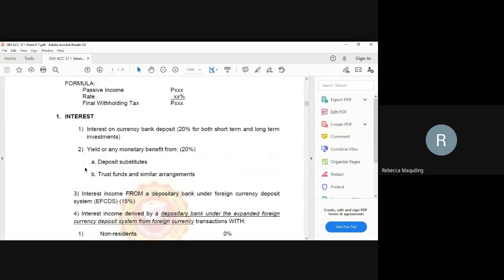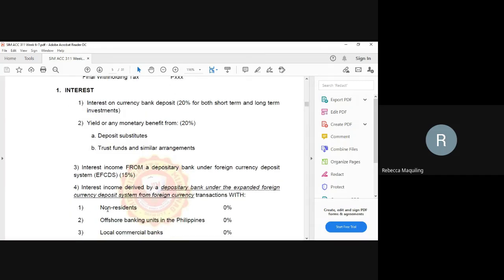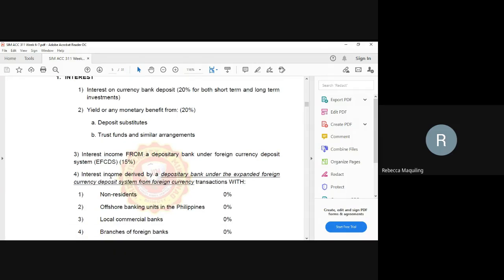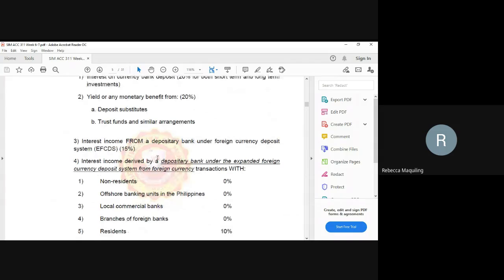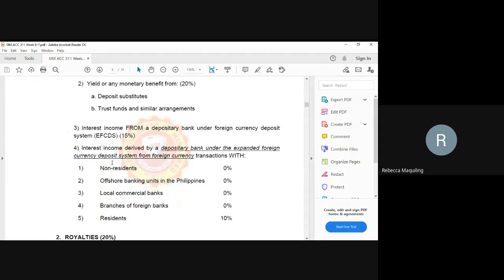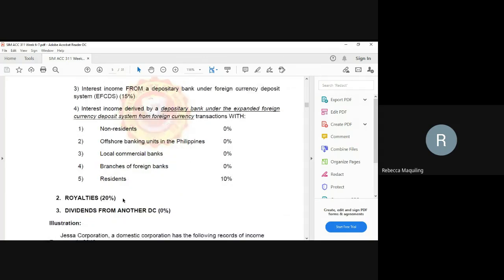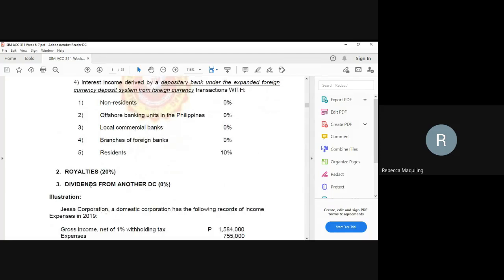So remember the rates for the interest. What should we remember? Usually 20%, but for the expanded foreign currency deposit system, it is 15%. But if resident, 10%. Depository bank under the expanded foreign currency transactions, resident, 10%. So number 3, number 4, go back and look at them. Then royalties, 20%. Dividends from another domestic corporation, 0%.